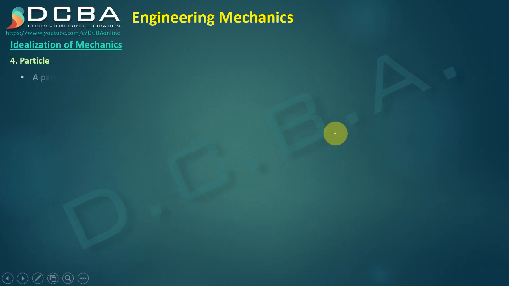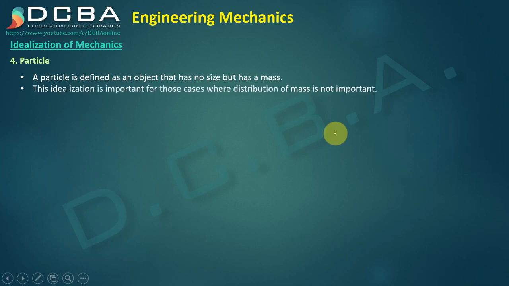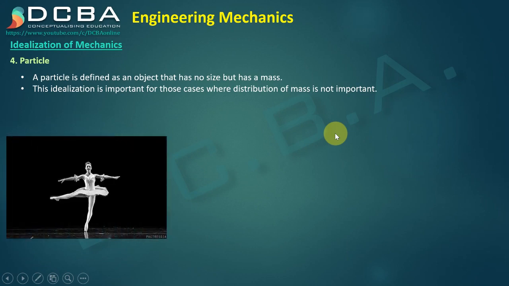Fourth is particle. Now a particle is defined as an object that has no size but has a mass. This idealization is important for those cases where distribution of mass is not important. So first we'll understand where the distribution of mass is important, and then we'll understand where the distribution of mass is not important. Let us take this first case in which you can see the ballerina, she is dancing, she